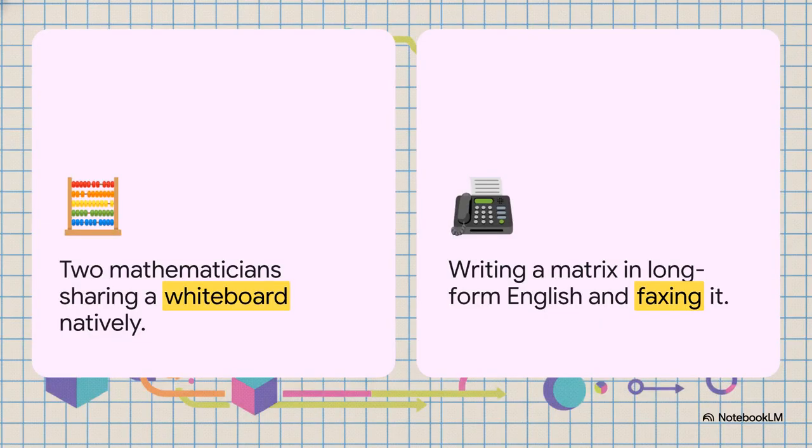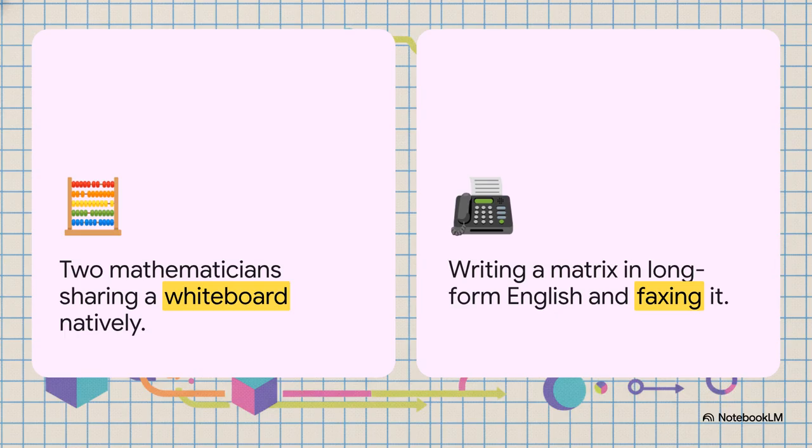To put this into perspective, imagine two brilliant mathematicians working in adjacent labs. They've just solved this incredibly complex problem as a matrix on a whiteboard. Now, both of them speak matrix natively, right? They understand the math instantly just by looking at it. But under our current network paradigms, to share their work, they aren't allowed to just show each other the whiteboard. No. Instead, they're forced to describe every single number in that matrix using long-form English prose.